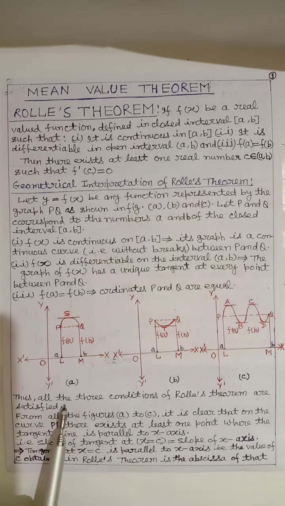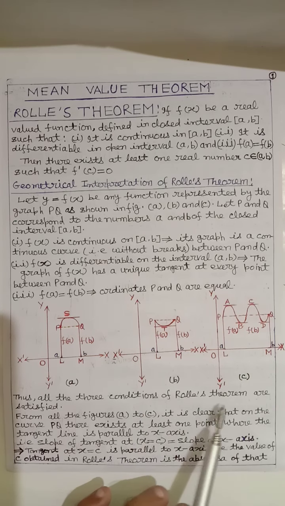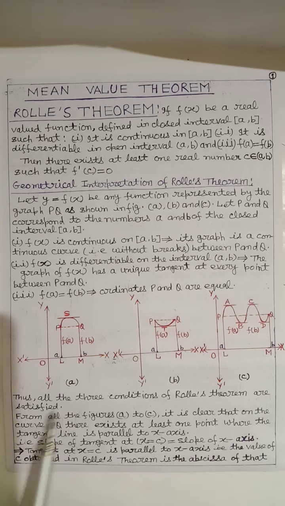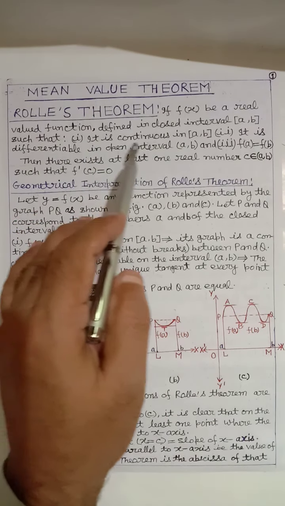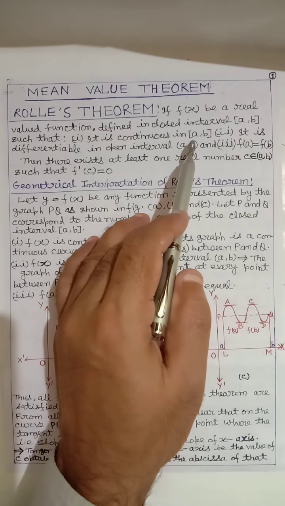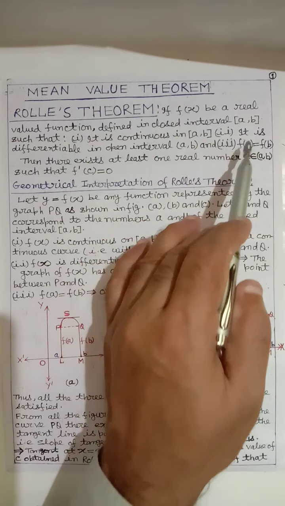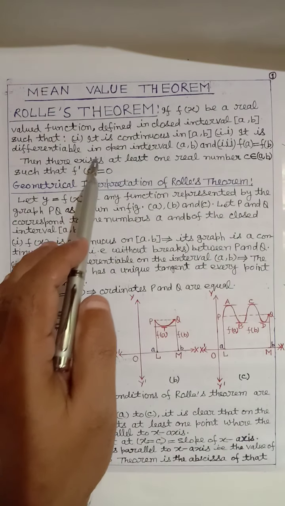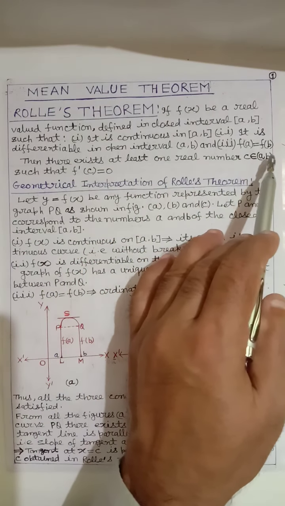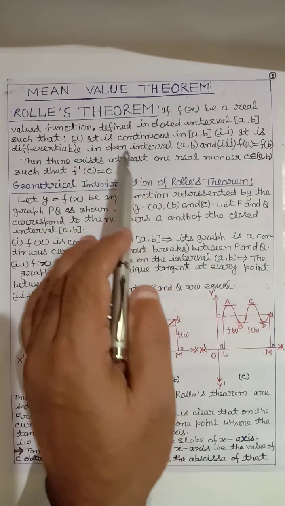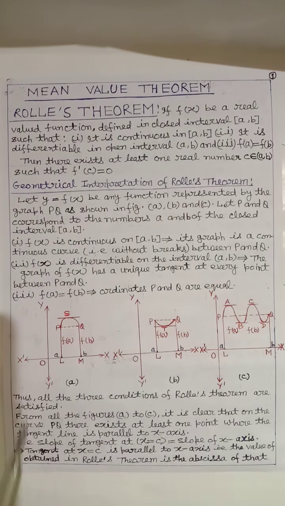Thus, all the three conditions of Rolle's theorem are satisfied. These are the three conditions: one, it is continuous in the closed interval [a, b]; second, it is differentiable in the open interval (a, b); and third, f(a) is equal to f(b). So all the three conditions of Rolle's theorem are satisfied.